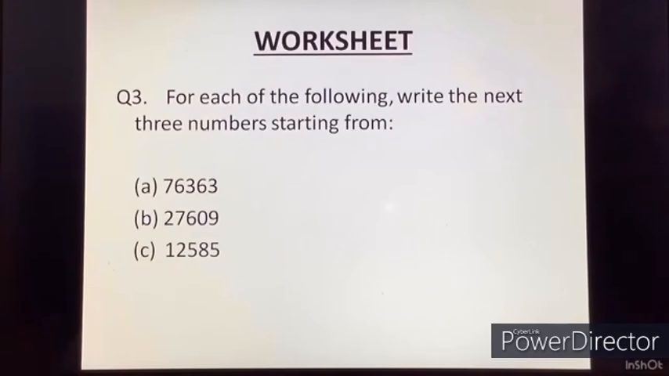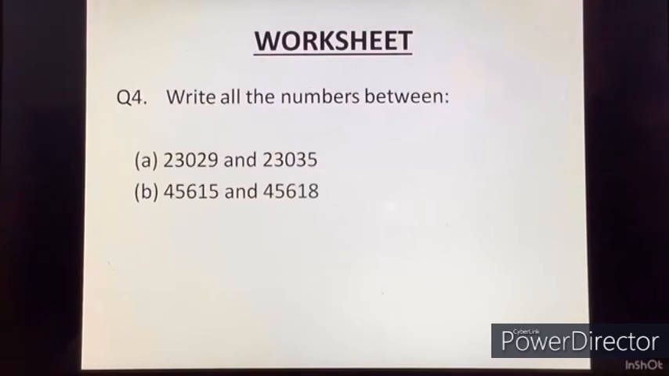The next question is, write all the numbers between 23,029 and 23,035. Now here again you will keep adding 1 and keep writing it till the time you reach the last number. The second part, 45,615 and 45,618.